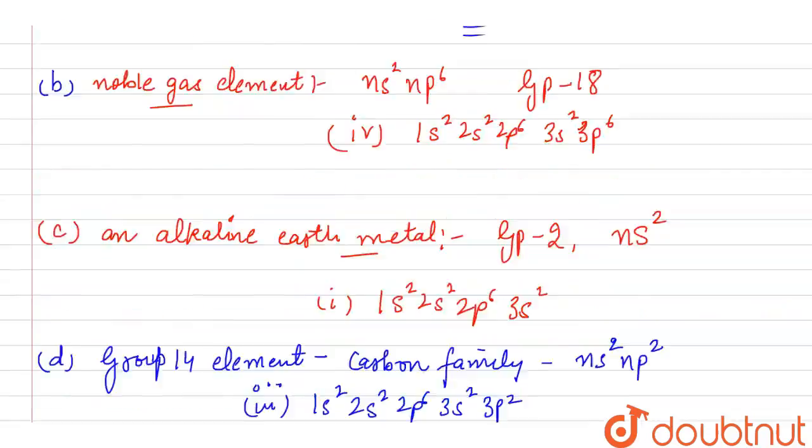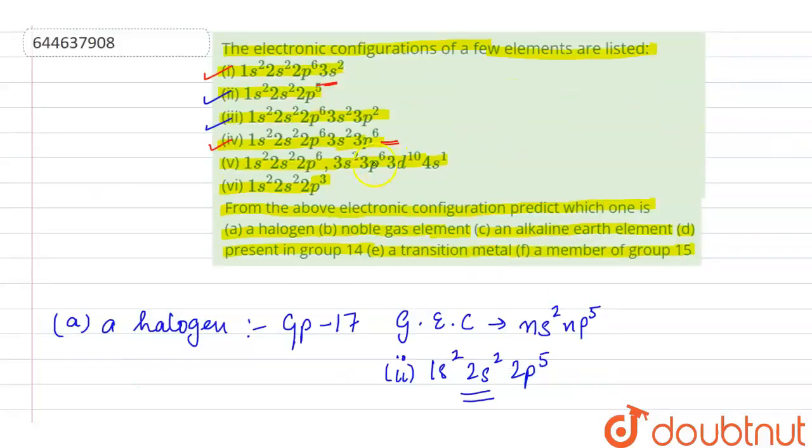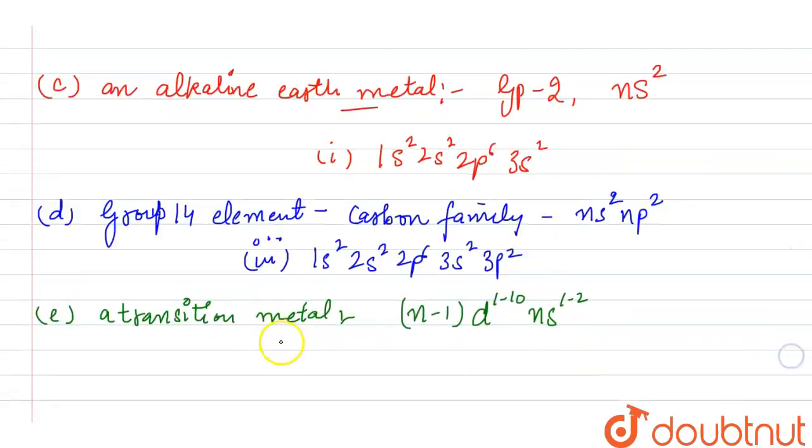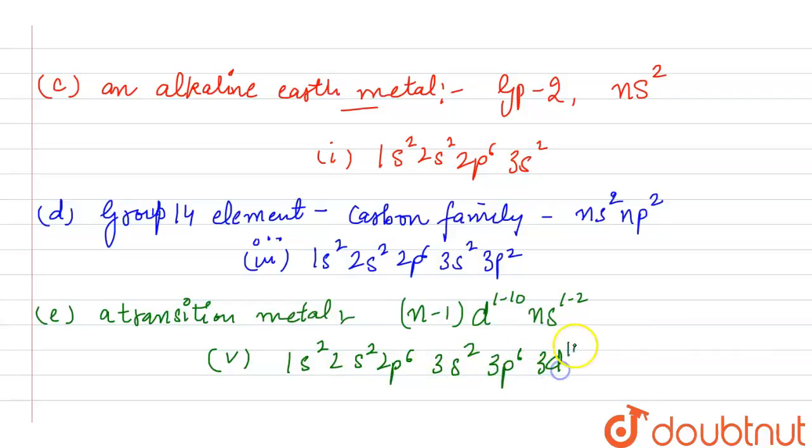So from here, the n minus 1 shell is 3d, right? Because it is entering 4s, so 4 minus 1 is 3. So this is the configuration of a transition metal. So the option is the fifth option here, that is 1s2, 2s2, 2p6, 3s2, 3p6, 3d10 and 4s1.